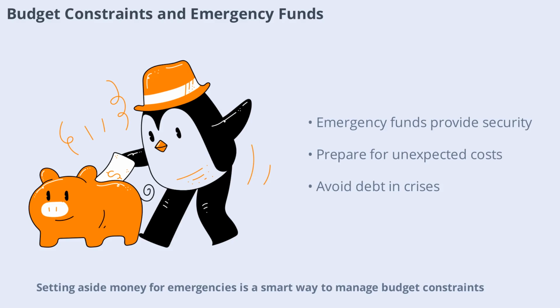Setting aside money for emergencies is a smart way to manage budget constraints. Unexpected expenses like car repairs or medical bills can strain your finances if you're unprepared. Building an emergency fund helps cushion these shocks and keeps you from overspending or going into debt when surprises arise.